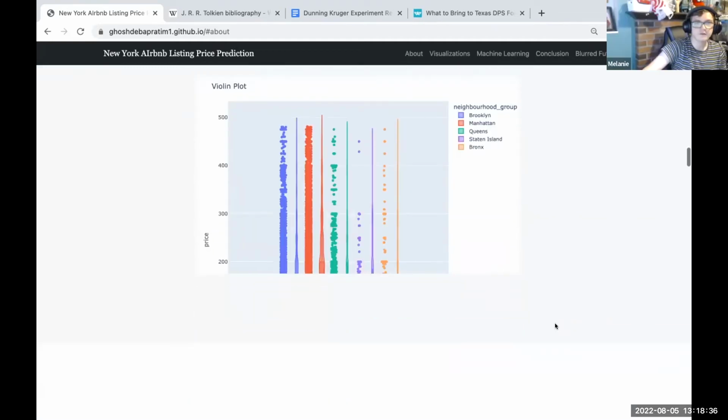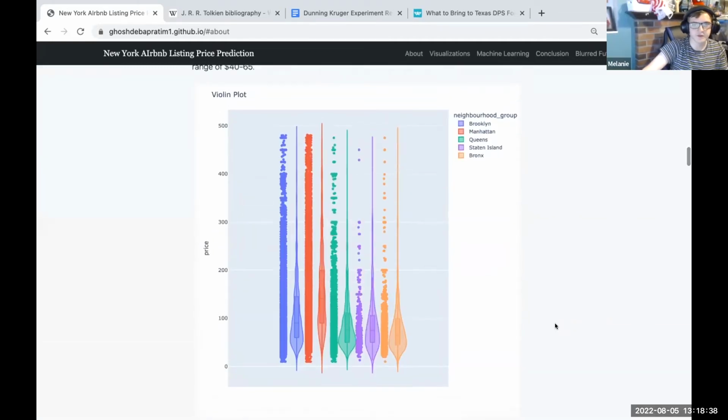A violin plot is used to visualize the distribution of data. The width of it relates to the frequency of data points in that region. For example, Manhattan, red, has a very narrow violin shape, indicating that there are not many listings with the price of the median, $141.